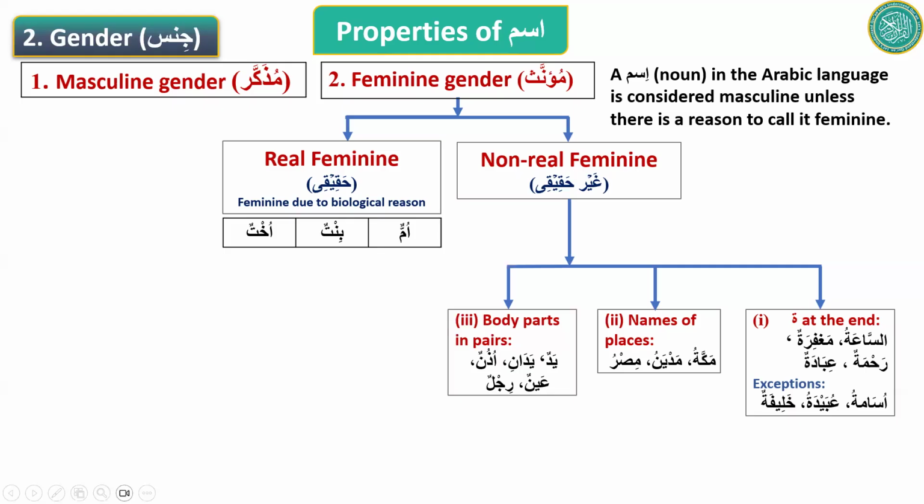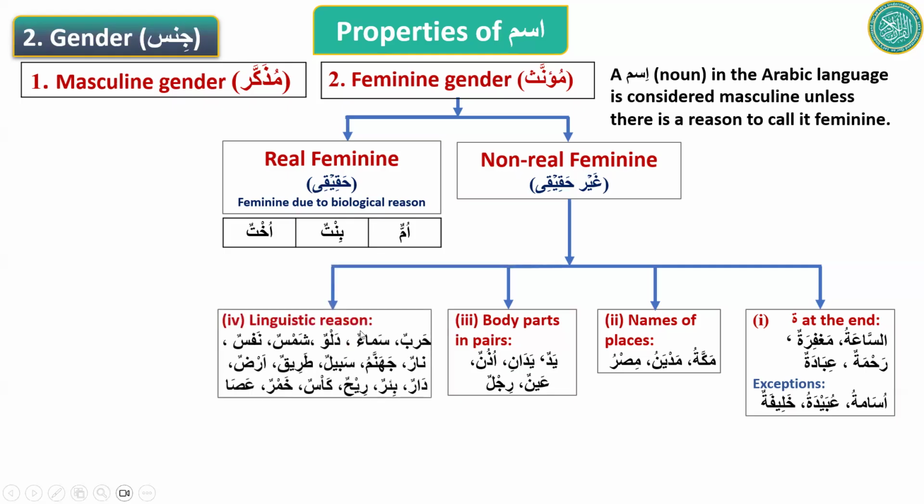All right. Next reason, linguistic reasons. Like harb, which means war. Sama'un means sky. Dalwan means bucket. Shams means sun. Nafs means a soul or a person. Nar means fire. And there are other words here, right? These words are all feminine just because Arabs treat them as feminine. Because Arabs say it is feminine, therefore they are feminine.